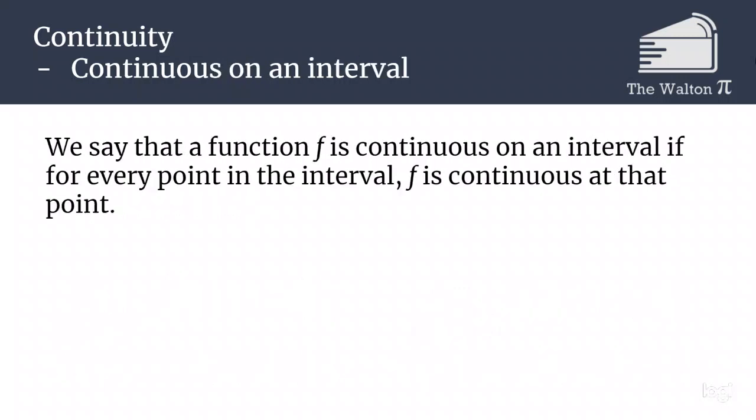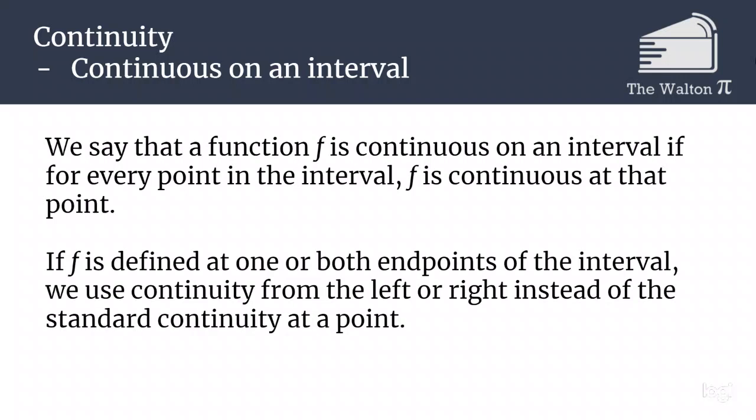We can also talk about continuity on an interval. This is just saying that a function is continuous on an interval if for every single point in that interval, f is continuous at that point. So we just have to check each point inside. If f is defined at one or both endpoints, we're just going to use the one-sided definition of continuity.